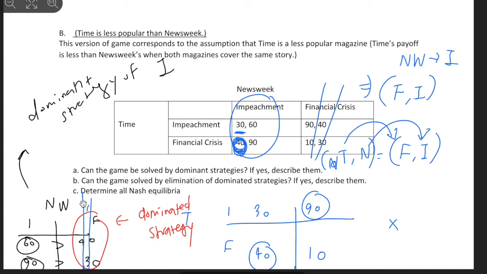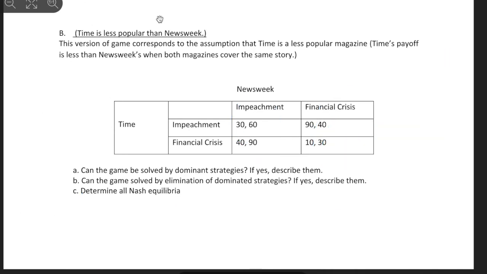And C, determine all Nash equilibria. Okay, so let's erase it and go back. When Newsweek chooses impeachment, what is a better option for Times? Financial crisis. When Newsweek chooses financial crisis, which one gives a better option for Times? Impeachment, okay?